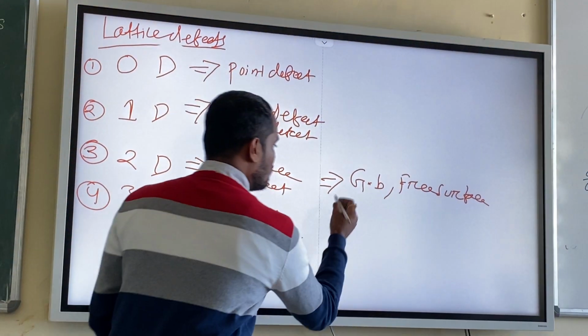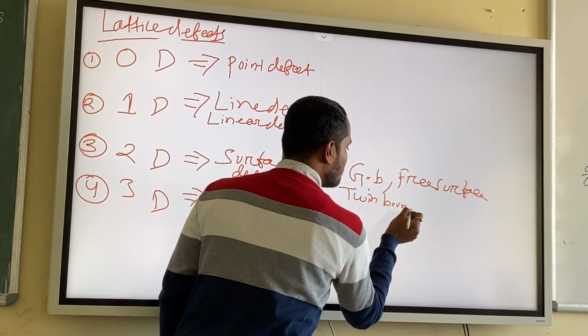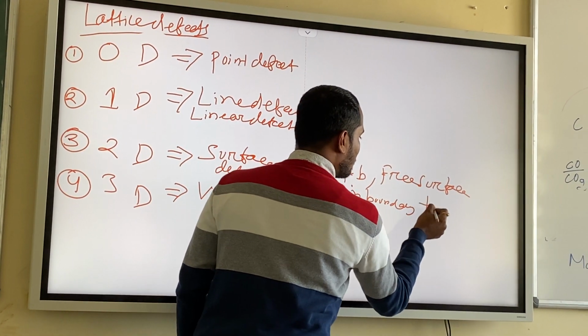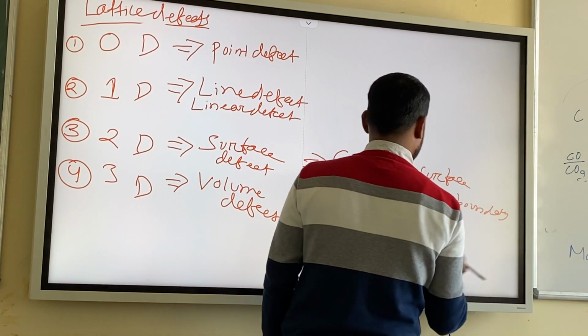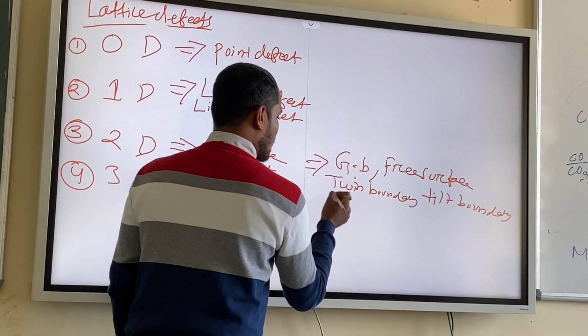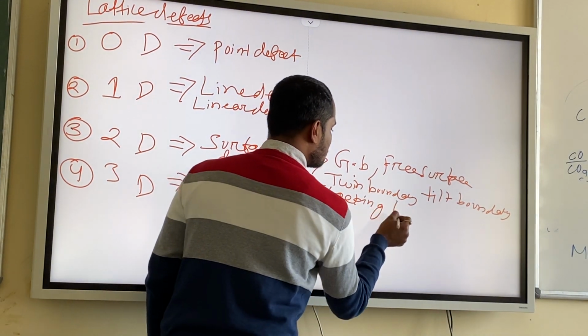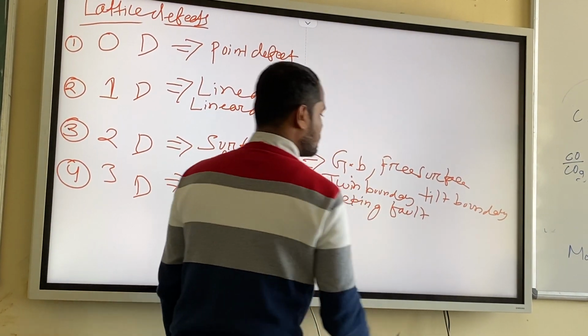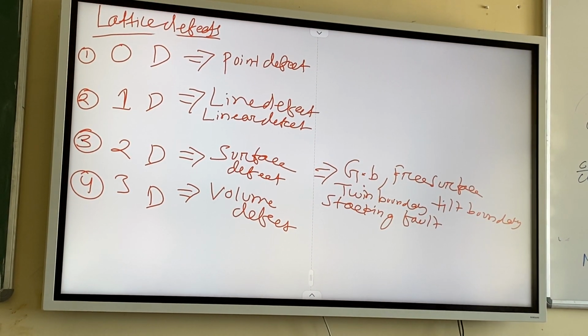You can write twin boundary, phase boundary, and stacking fault. These are the 2-dimensional defects or surface defects.